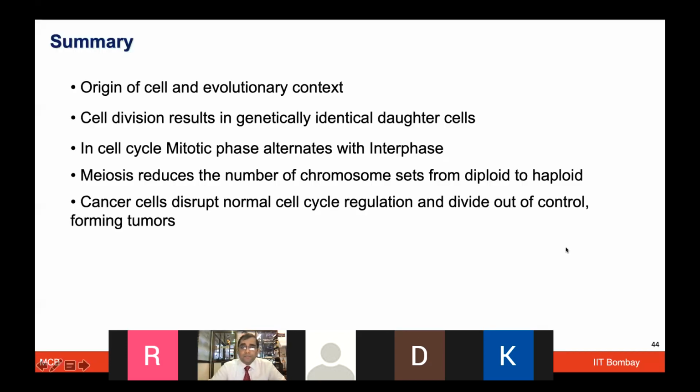And I hope today's lecture has given you at least some insight about how the origin of the cell moved from the progenitor eukaryotic cell to the more specialized cell, which has the ability for respiration and photosynthesis with mitochondria and chloroplast organelles. The cell division process, the interplay of interphase and mitotic phase. We looked in some detail at the different phases of mitosis, how that can be compared with meiosis, and the key differences between mitosis and meiosis. And finally, we would like to move ahead and understand cell cycle dysregulation in the context of disease like cancer.